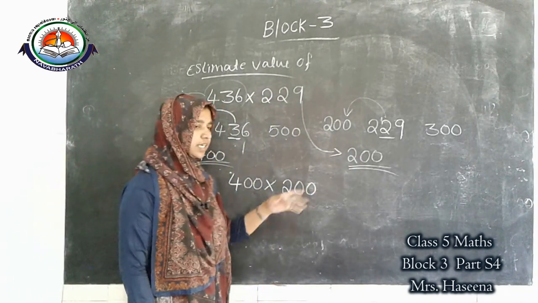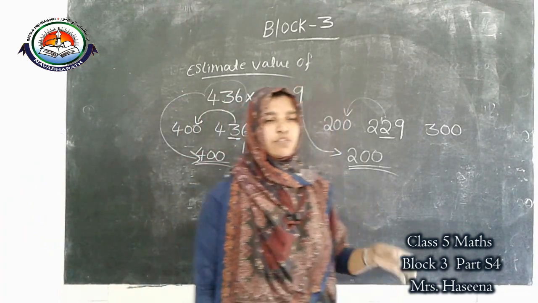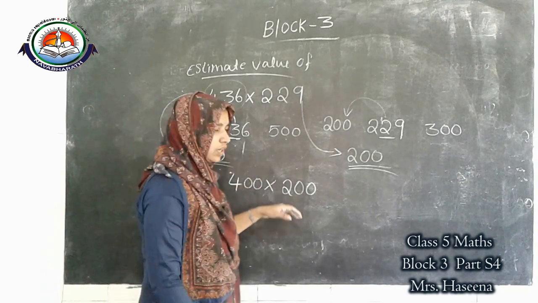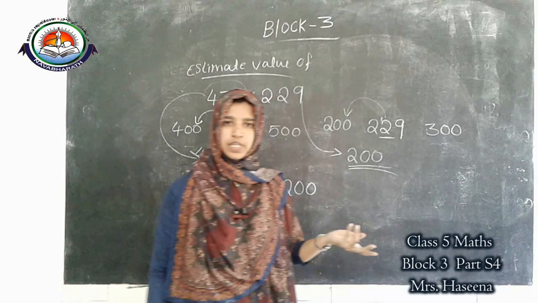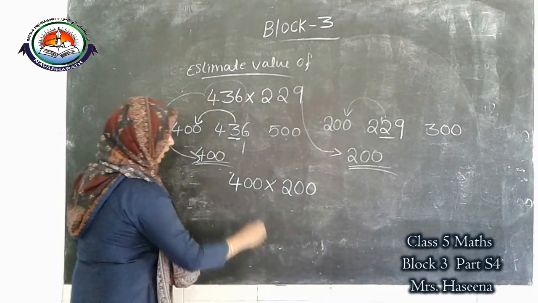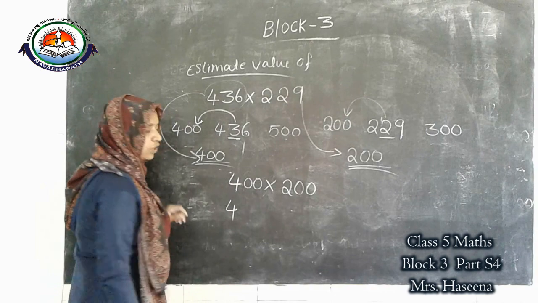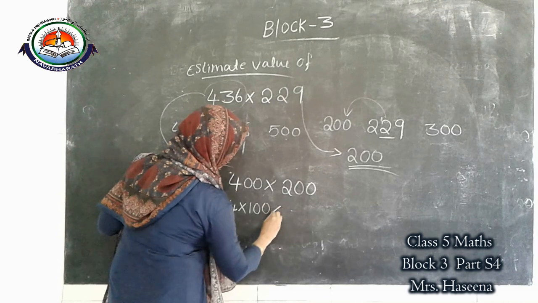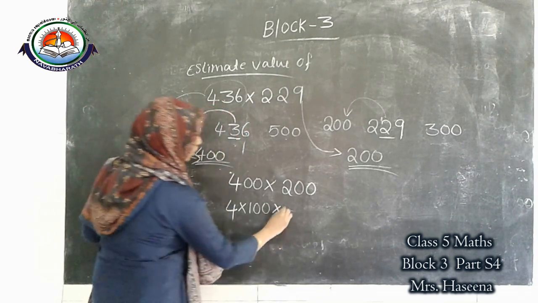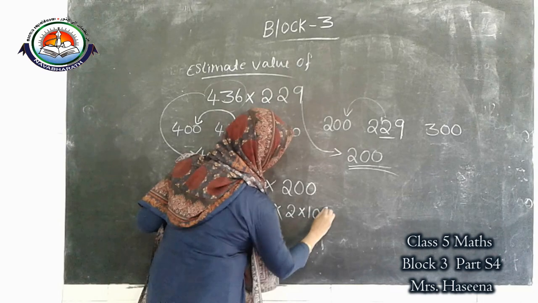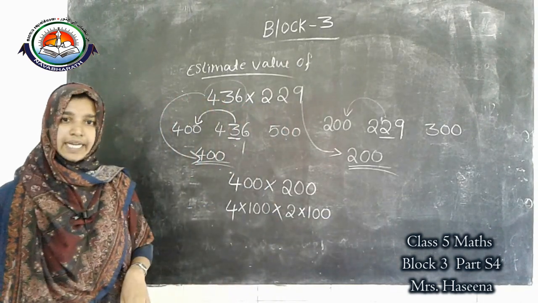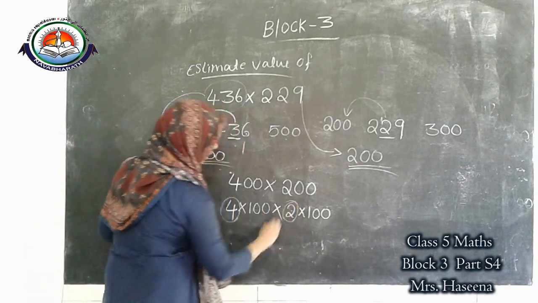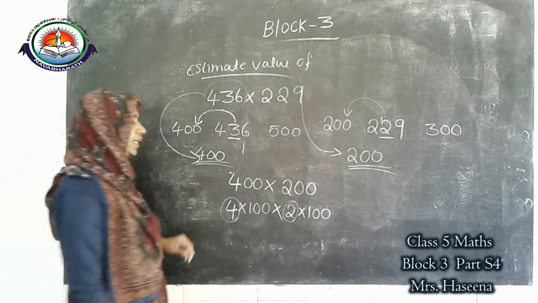Then 400 into 200. We already studied numbers that end with 0. We have mental calculation, no need to multiply in full. So we can split this: 400 is 4 into 100, and 200 is 2 into 100. Then multiply the numbers first: 4 into 2 is 8.